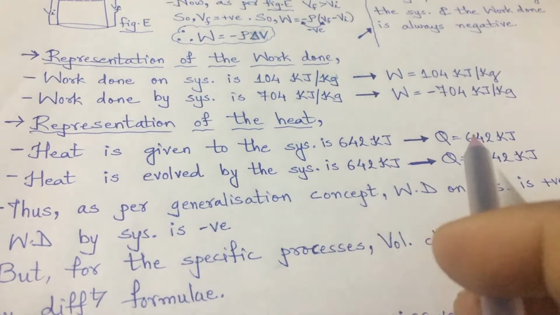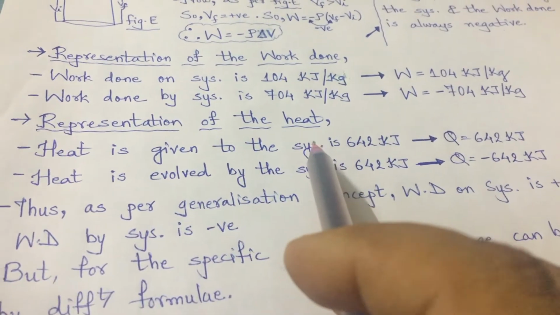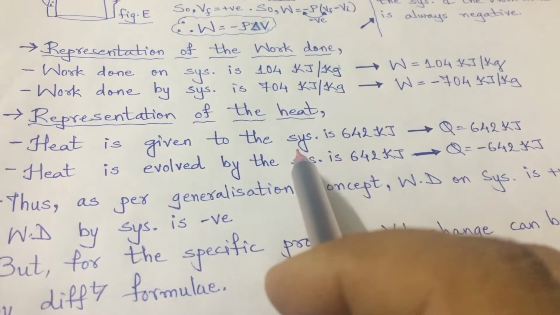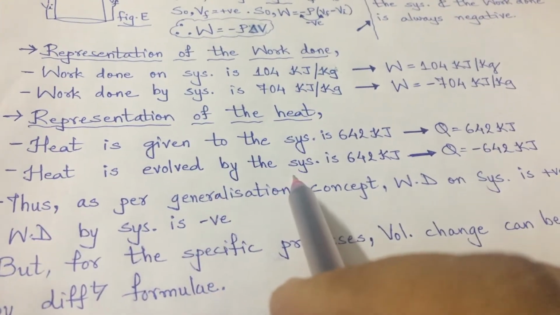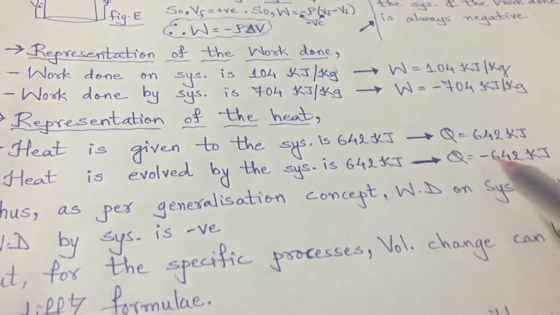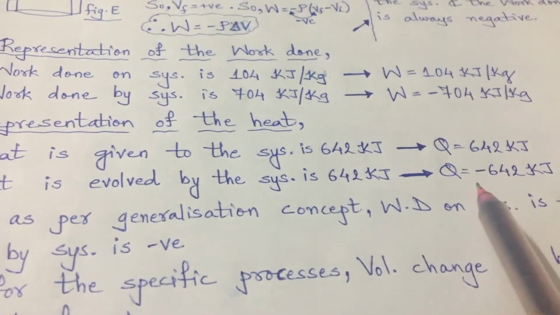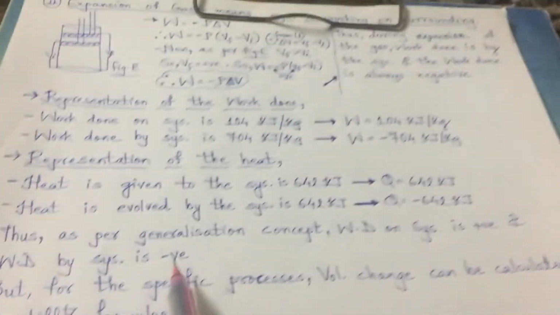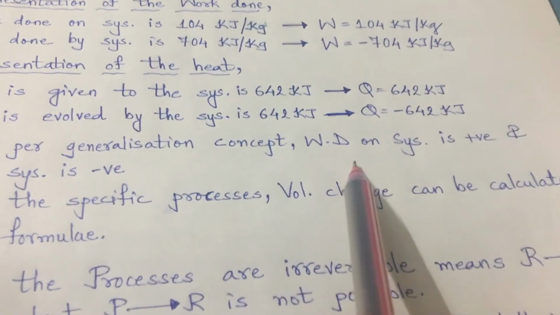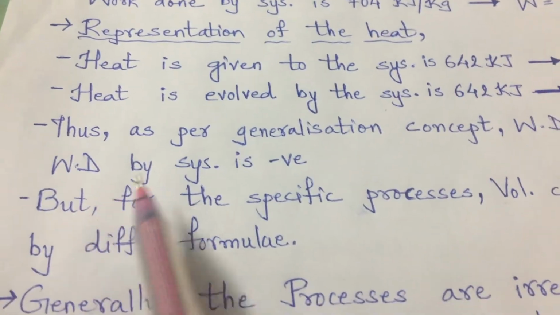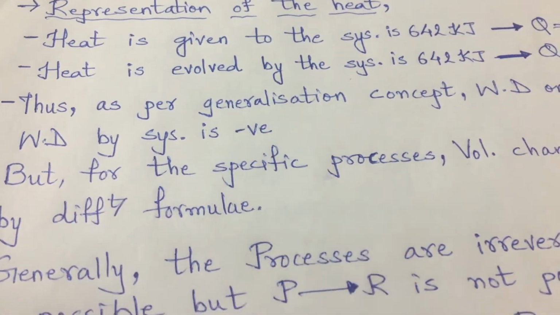That means it is positive, given to the system. The system is taking, so addition is there, so it is positive. And if heat is evolved by the system, then it is away from the system, so it will be negative, right? So as per the generalization concept, work done on system is positive and work done by system is negative.